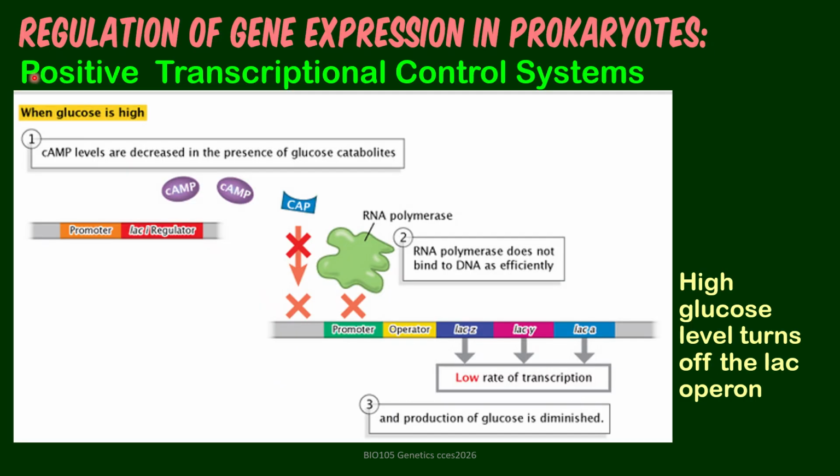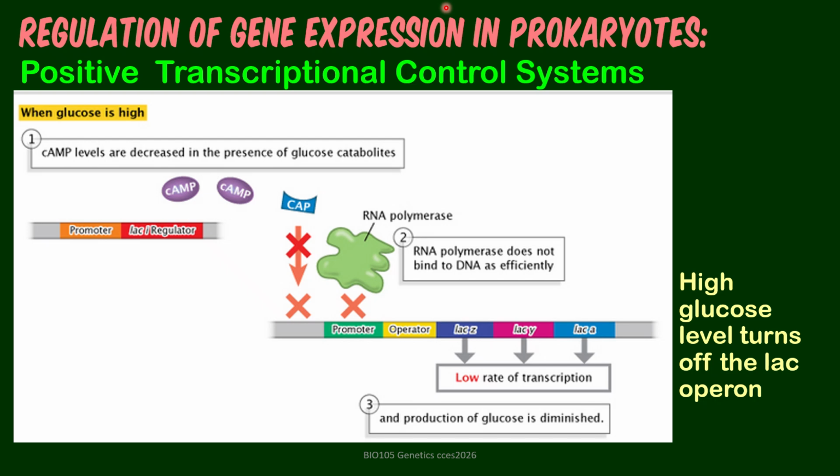In contrast, when glucose is high, there is a decreased level of cAMP because glucose is the immediate source of energy used by the cells. Hindi sila mogamit of alternative sources. So you cannot see much of the formation of the cAMP-CAP complex. So there's no cAMP-CAP that will bind to this site before the promoter.